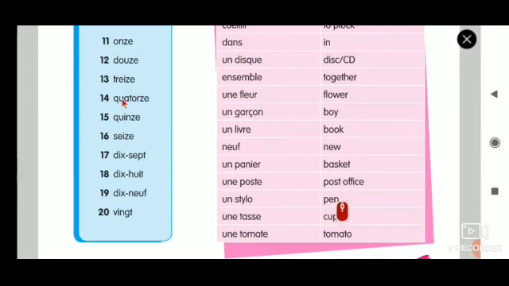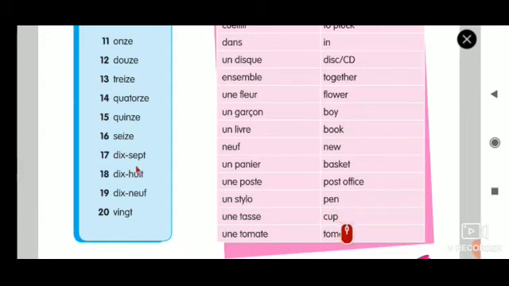Q plus A, since both are vowels, qua, so that will become quatorze. Since it is joining with Q, ca, ca, quatorze, quinze, seize.